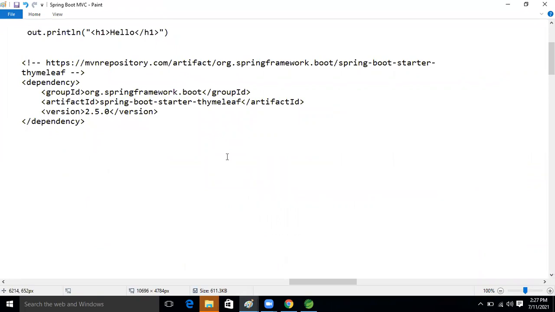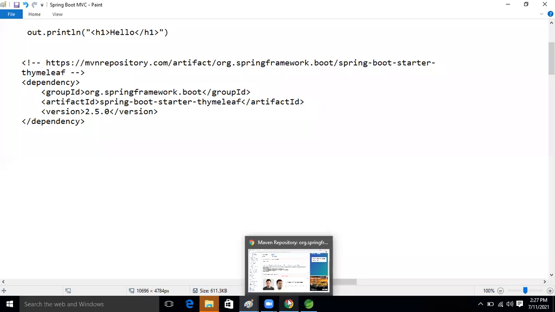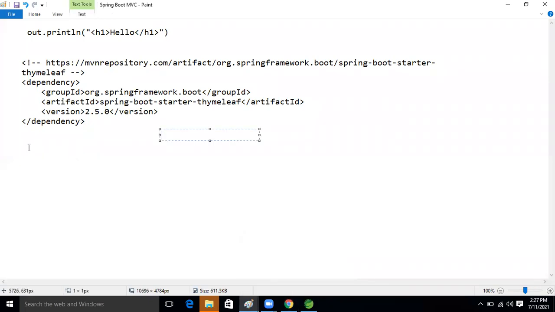After adding this dependency, what will happen now? Earlier, whenever we were working, we were adding a prefix and a suffix in the application, with the view resolver.